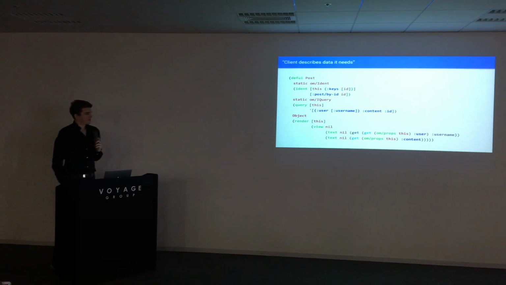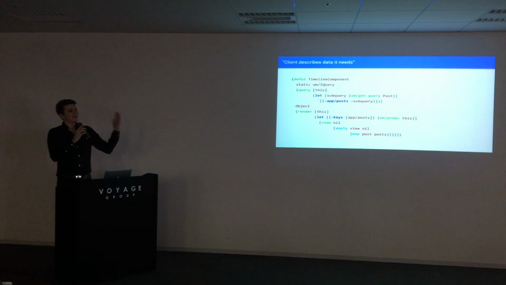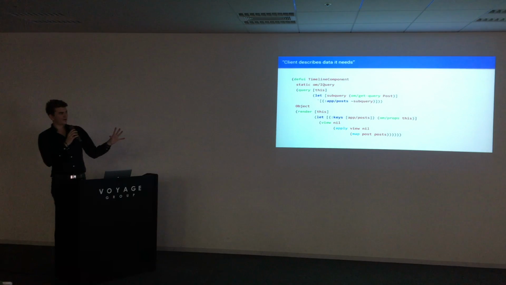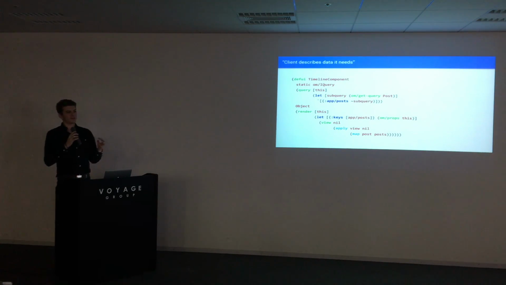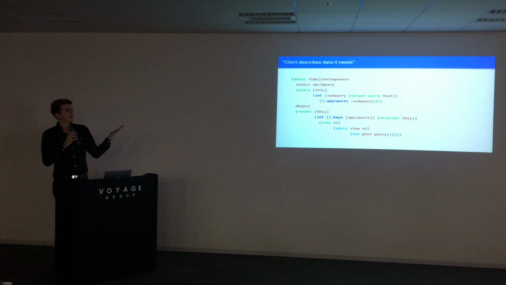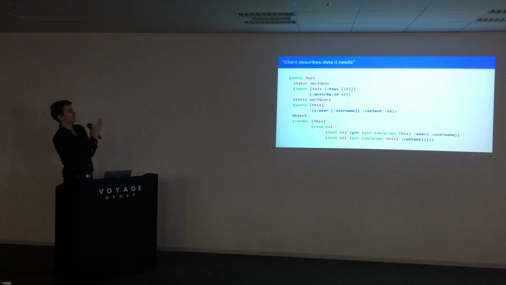This probably doesn't really make much sense yet if you don't see the timeline component yet, which would look something like this. Again, we have a static method in the beginning that returns a query. But inside here, instead of just providing a query itself, we say, post component, give me your query, so I can compose this query with the query that I currently have. I say I want a post list, and out of this post list, as in the previous slide, only the content, the ID, and the user, but only the username.